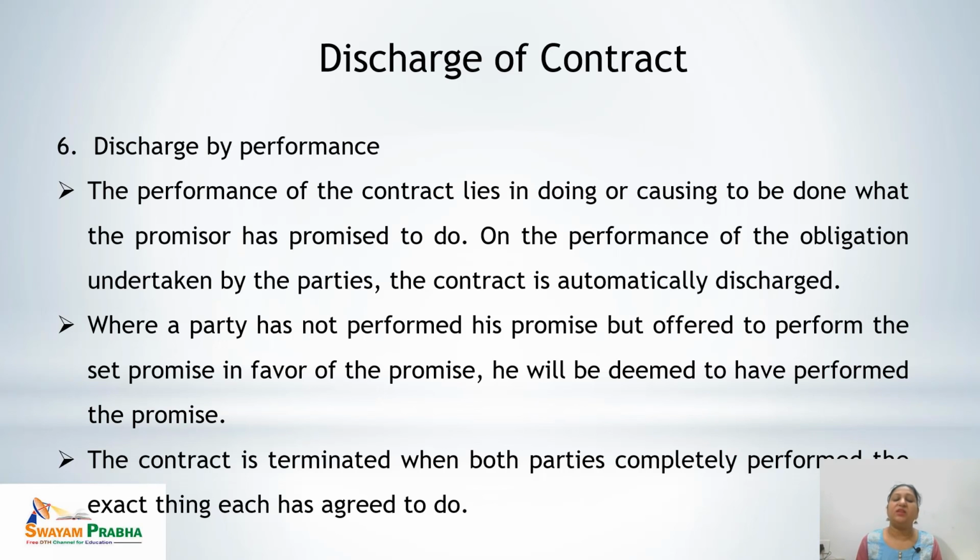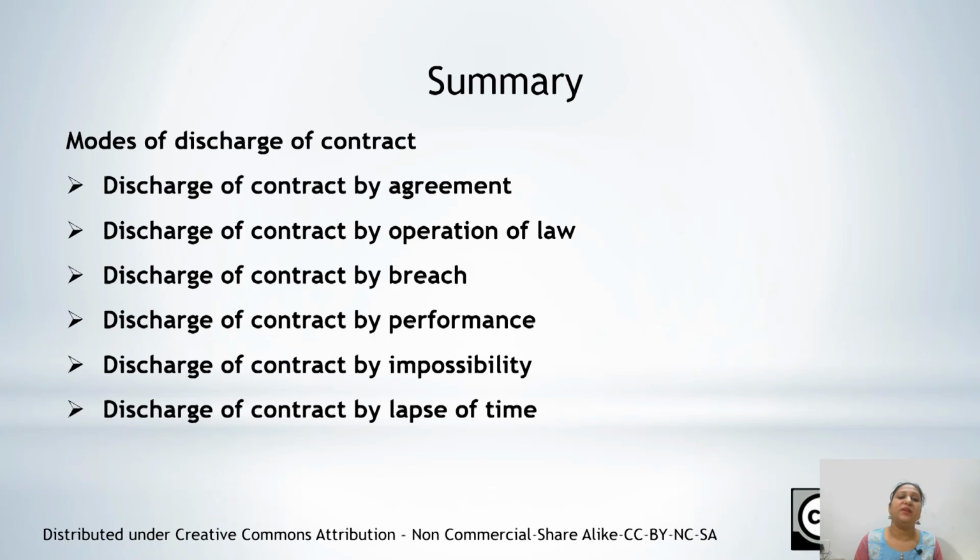In case of discharge by performance, the contract would be terminated when both the parties completely perform the exact thing which they have agreed to do. So discharge by performance, in short, means the contract is discharged when both of the parties completely do what they have agreed to do. So all these are the modes through which a contract is discharged. This is the summary of what we have discussed.